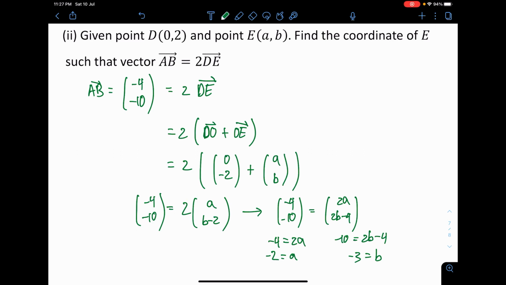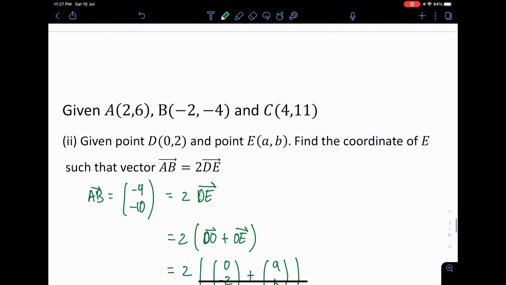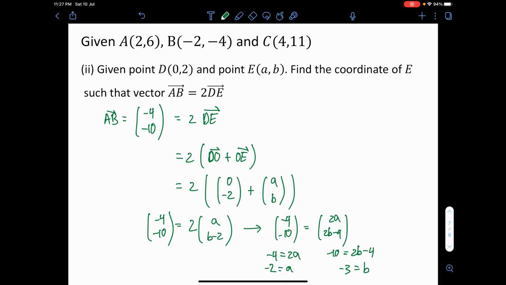Of course there are so many more questions about vectors that you will have to try. The variety of questions is quite a lot. Knowing that vectors are related to coordinate geometry, the variety of the questions can be quite interesting. I suggest that you take a look at past O-level questions about how they ask for vectors. The basic concept I have taught you already here.